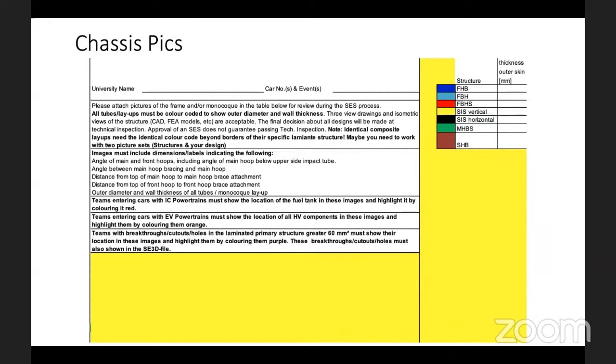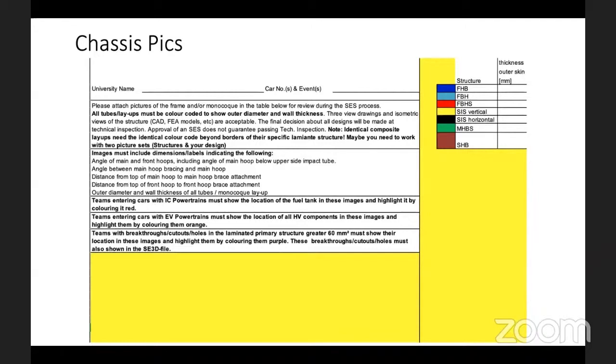Now, if a team comes from CV, it has to highlight the powertrain and fuel tank with the color red in the chassis. They have to show the location of it. Where are you placing the IC powertrain and the fuel tank? And coming to EV vehicles, they have to locate the high voltage components in all four images. Where are you placing them?